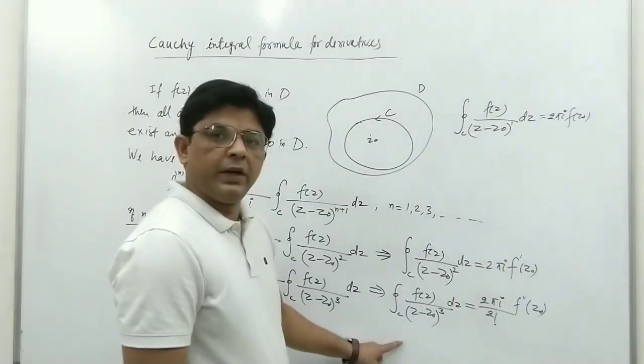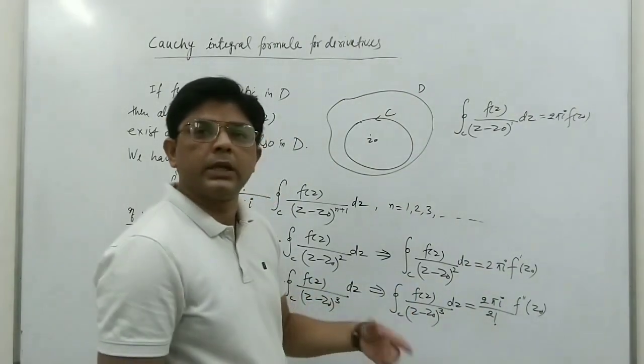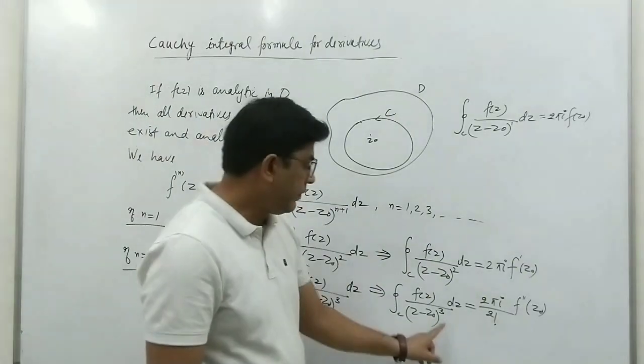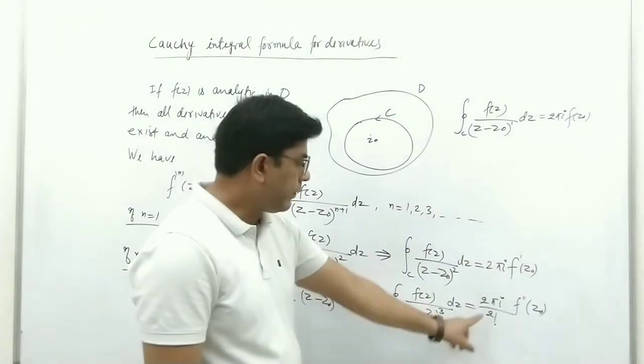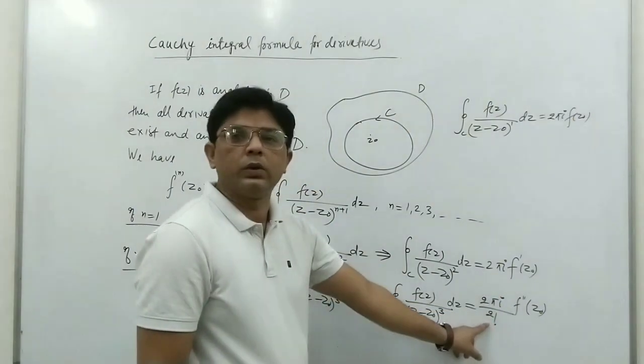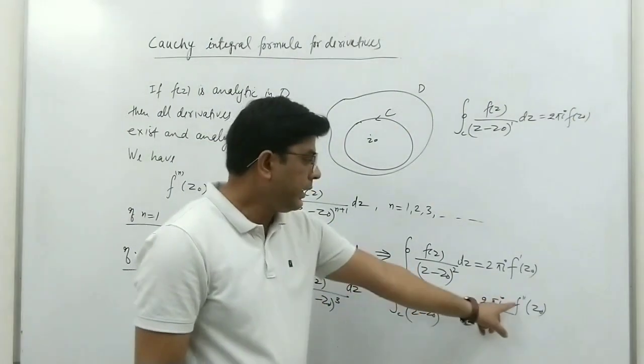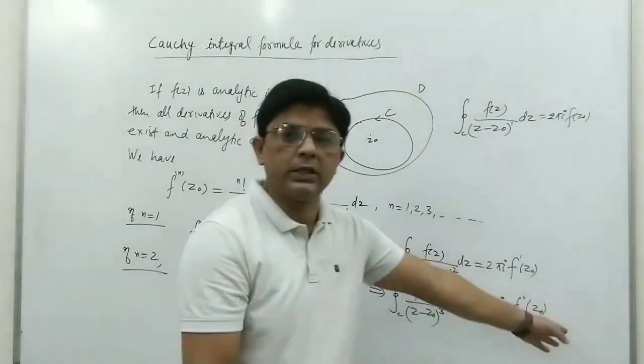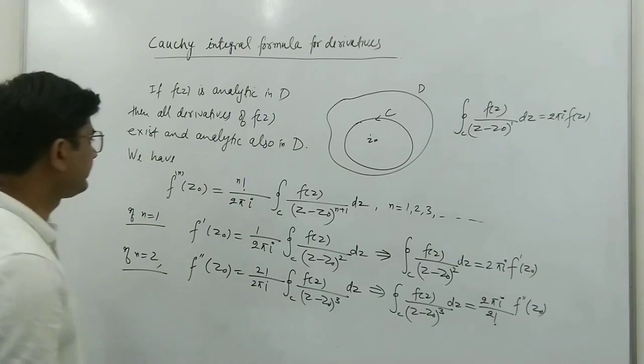Whenever we have a function like f(z) upon (z minus z naught) square or cube and so on, maybe power 4 or 5. Suppose here we have power 4. Then we get 2 pi i upon 3 factorial, and this is equal to f, in that case, the triple derivative at z naught.